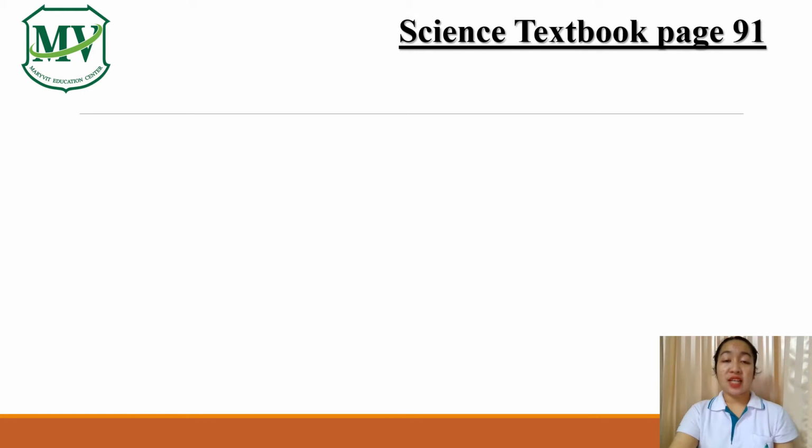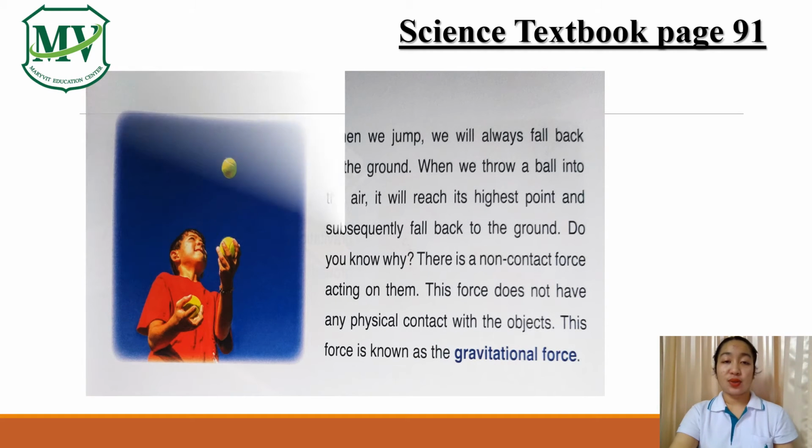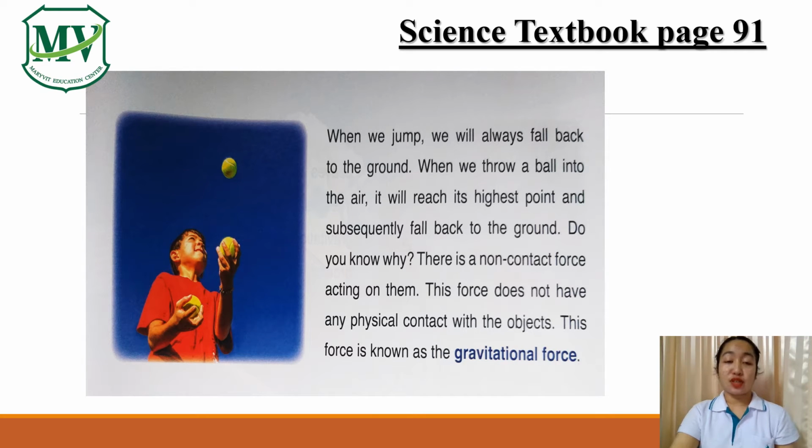Now, kindly open your science textbook on page 91. Okay, for the first paragraph, when we jump, we will always fall back to the ground. When we throw a ball into the air, it will reach its highest point and subsequently fall back to the ground. Do you know why? There is a non-contact force acting on them. This force does not have any physical contact with the objects. This is known as gravitational force.